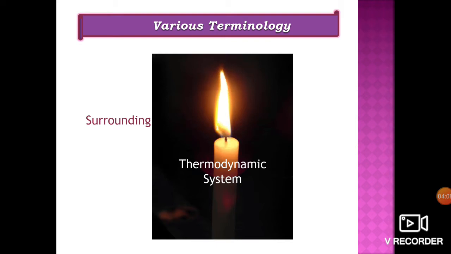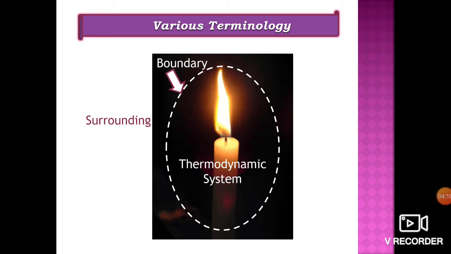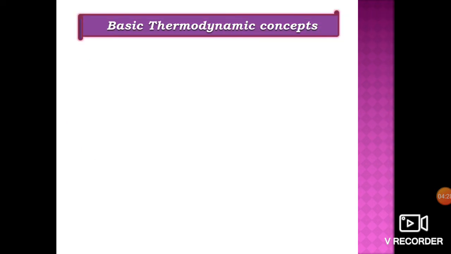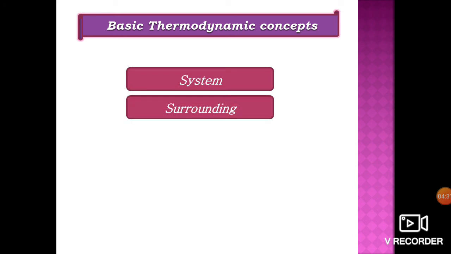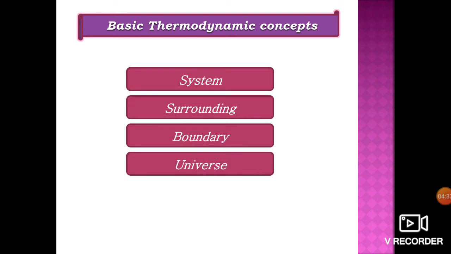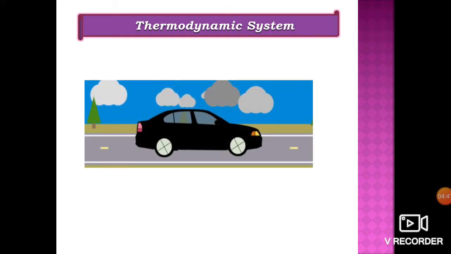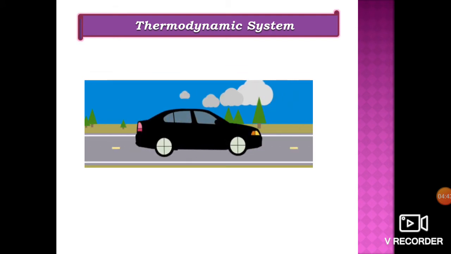System and surrounding are separated by a boundary. Boundary may be fixed or movable and real or imaginary. It will not occupy any volume or mass in space and has zero thickness. Boundary and surrounding together comprises a universe. Thus, system, surrounding, boundary and universe are the basic concepts of thermodynamics. Now let us analyze the working of a car engine to discuss different thermodynamic system.